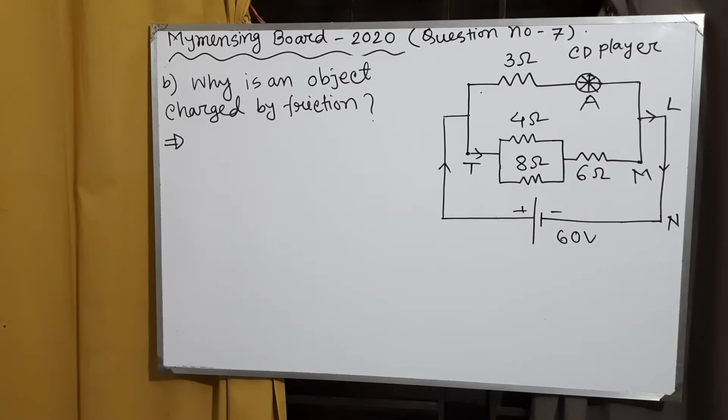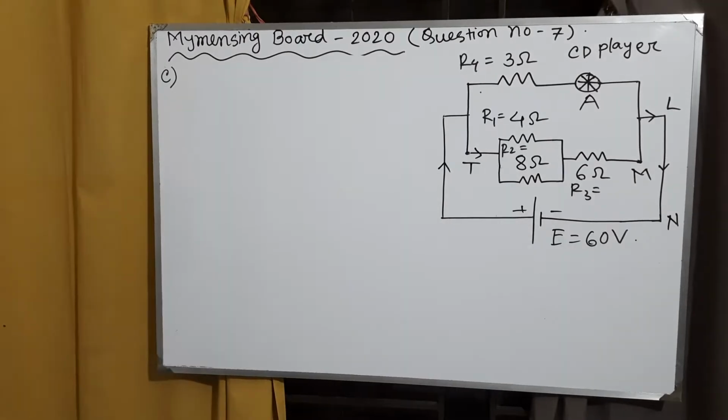The force of attraction or repulsion is greater when the charged objects are closer. So because of this reason, an object is charged by friction.